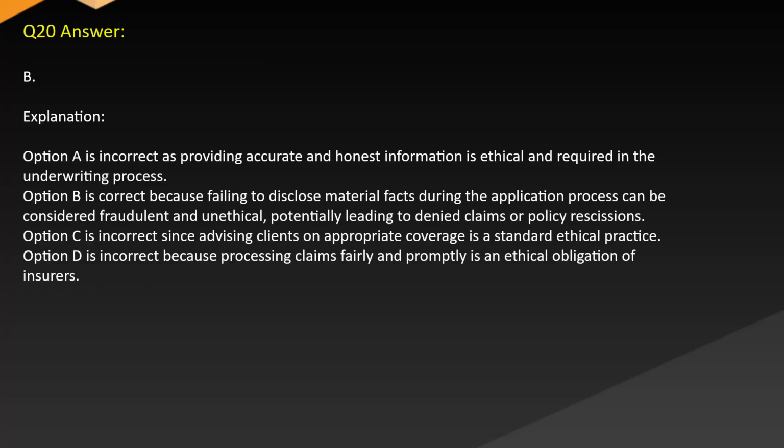Answer B. Explanation. Option A is incorrect as providing accurate and honest information is ethical and required in the underwriting process. Option B is correct because failing to disclose material facts during the application process can be considered fraudulent and unethical, potentially leading to denied claims or policy rescissions.